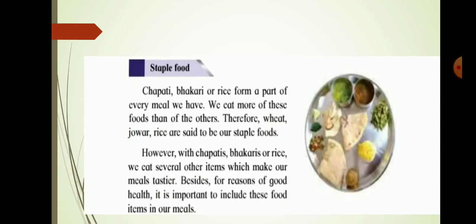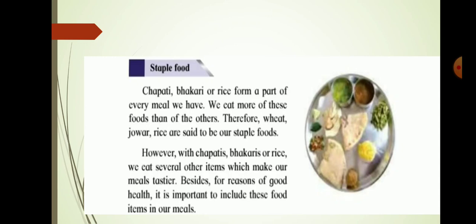However, with chapati, bhakri or rice, we eat several other items which make our meal tastier. Why do we take all these things with chapati and bhakri? First reason, to make our food tastier, and it gives good health. It is important to include these food items in our meals.